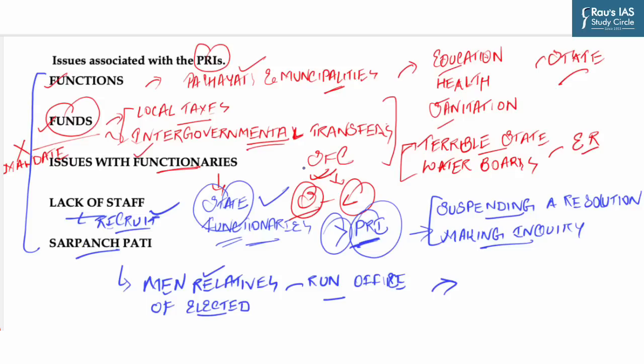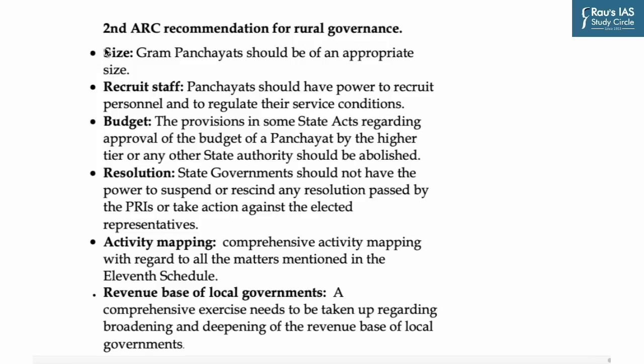Now, having seen the main features of the 73rd Constitutional Amendment Act, its significance, powers and functions of PRIs, and issues associated with PRIs, now let's see the second ARC recommendations to overcome such issues. So, the first recommendation of the second ARC for rural governance is that Gram Panchayat should be of an appropriate size, and Panchayat should have power to recruit personnel and to regulate their service conditions.